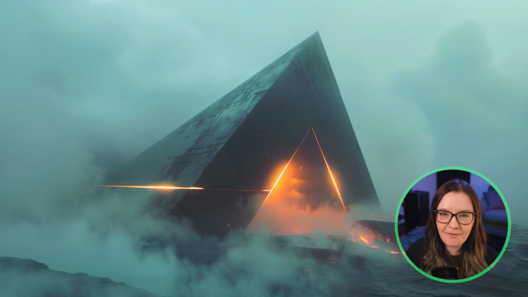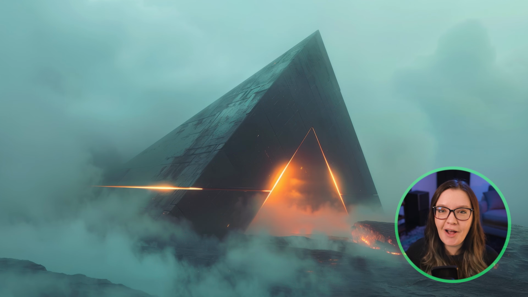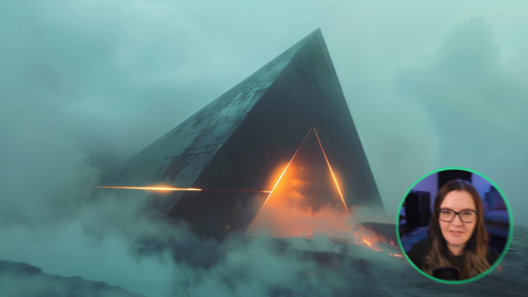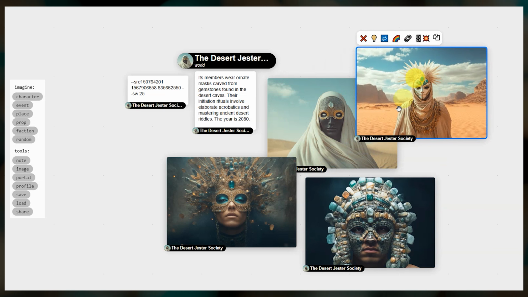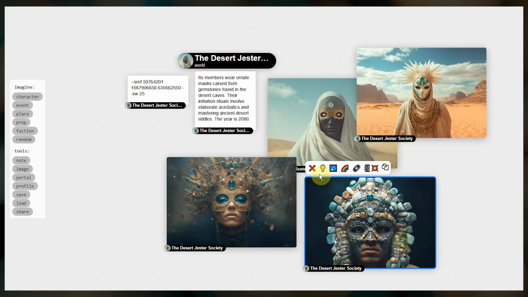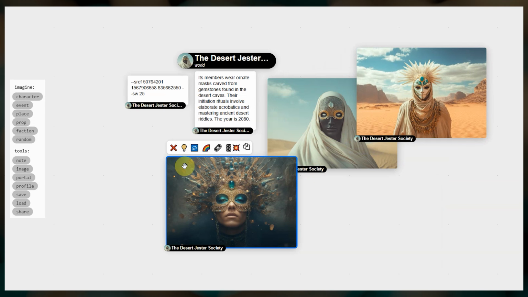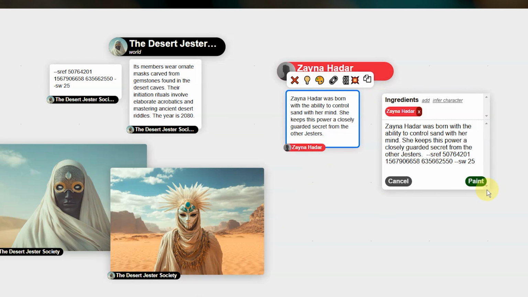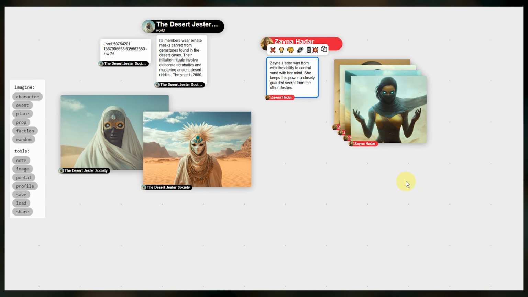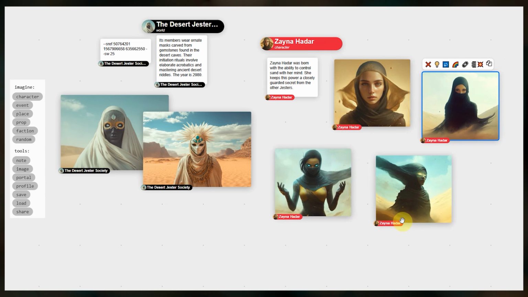Alright, we're getting to the end of the year here, but Midjourney still had a couple of major releases up their sleeves. First came Patchwork, their new world building tool. It is in research preview mode right now, which basically means there are a lot of changes to come. Patchwork integrates Midjourney's new Patchwork AI with its image models to help you map out storylines and brainstorm narratives. For an introduction, check out the video linked below.